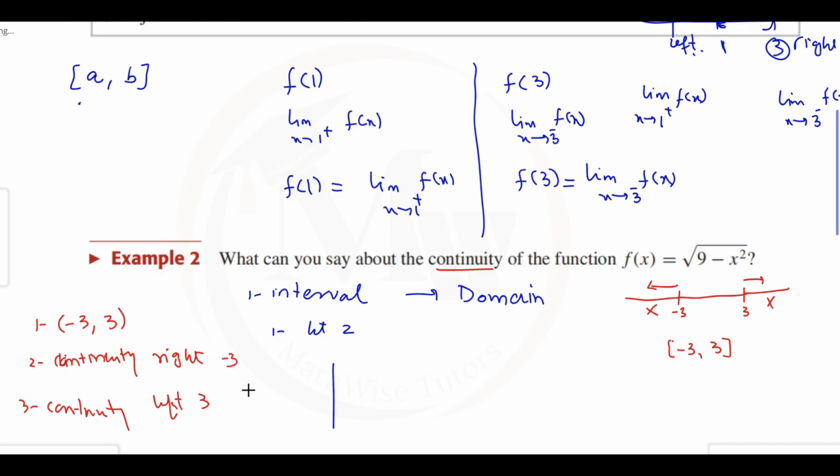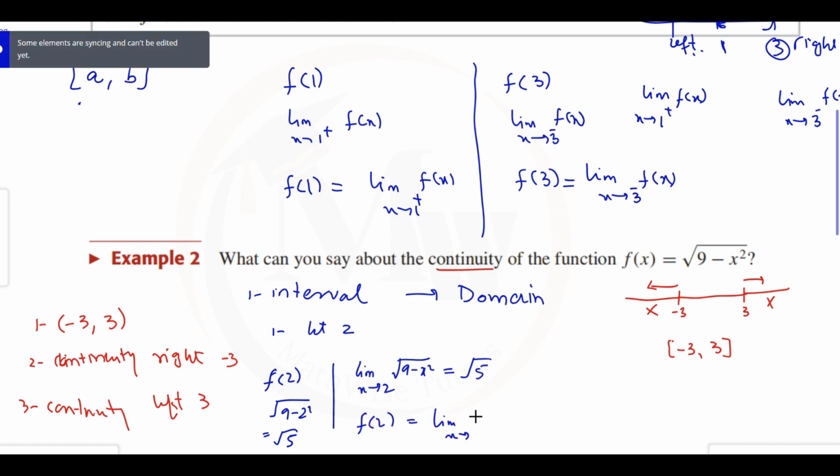For this, first we need to find f of 2. F of 2 can be found by just plugging in the value: square root of 9 minus 2 squared, that will be the square root of 5. And the limit as x approaches 2 for the same function, square root of 9 minus x squared, can also be found by plugging in the value 2, which is again the square root of 5.